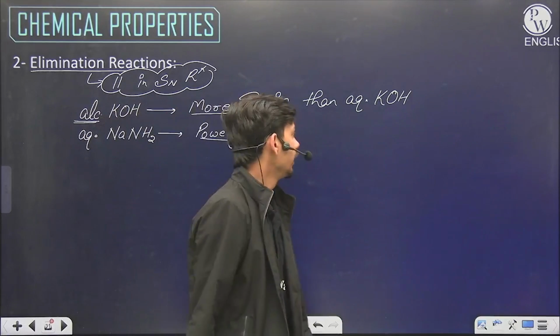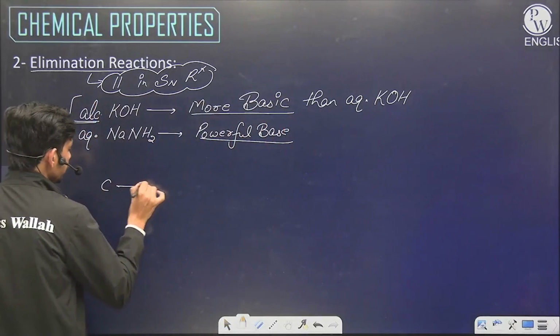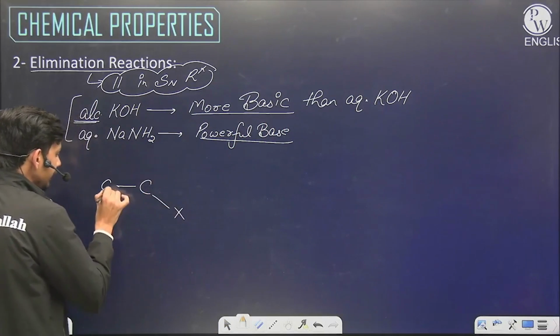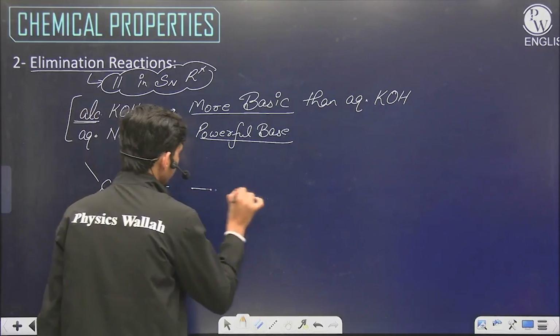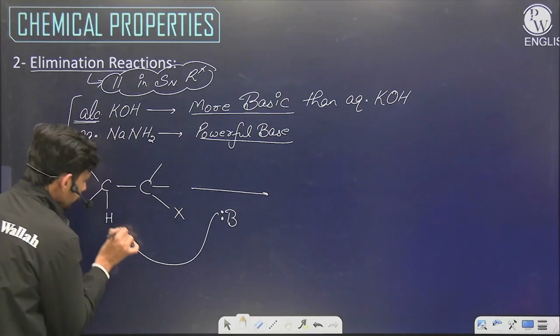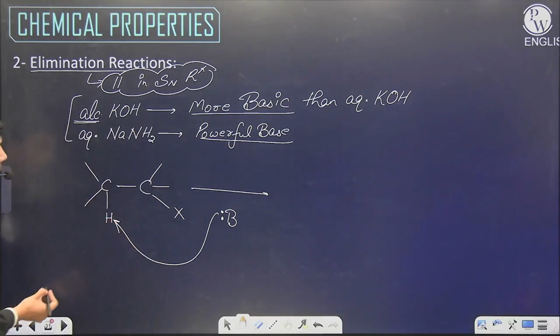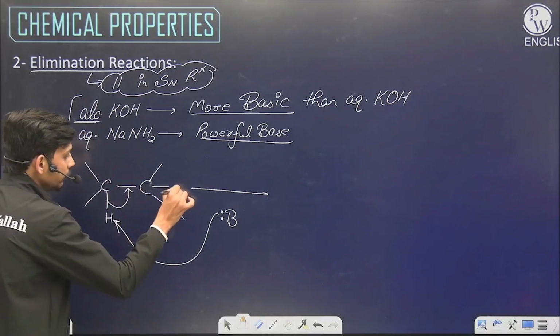So in this scenario, if the base is strong, then instead of replacing halogen, the incoming base removes this hydrogen. This bond is shifted towards this side and this halogen is removed.